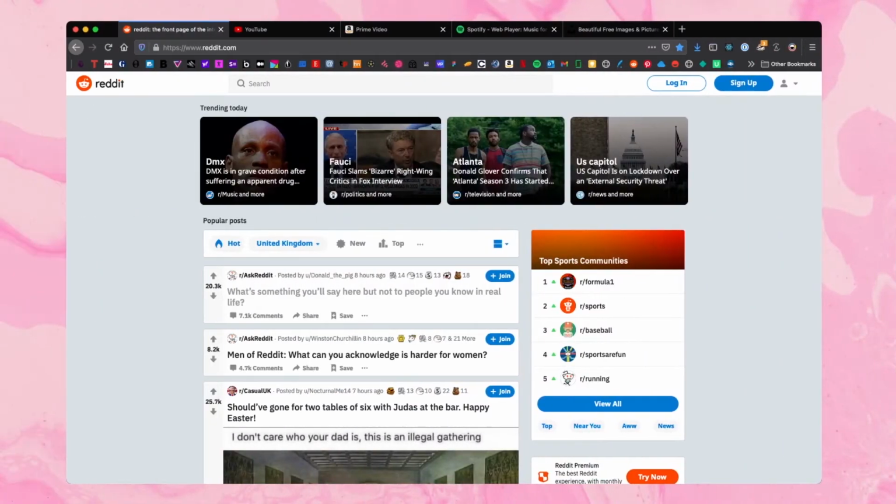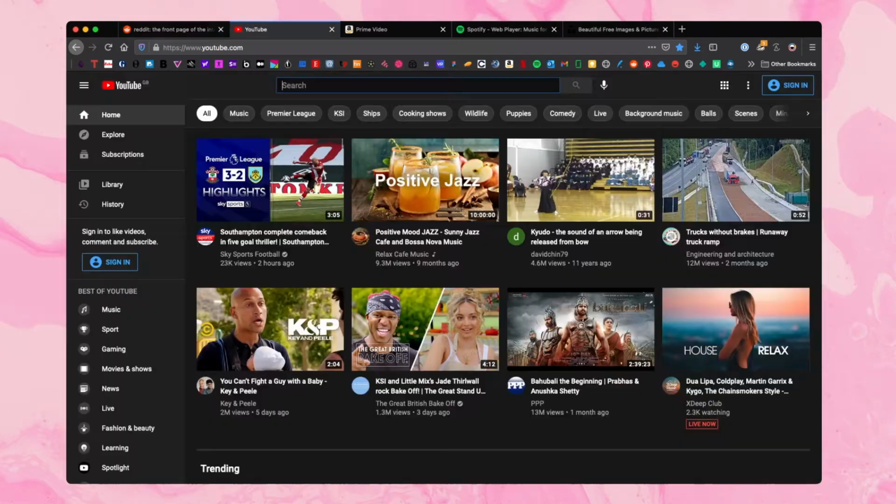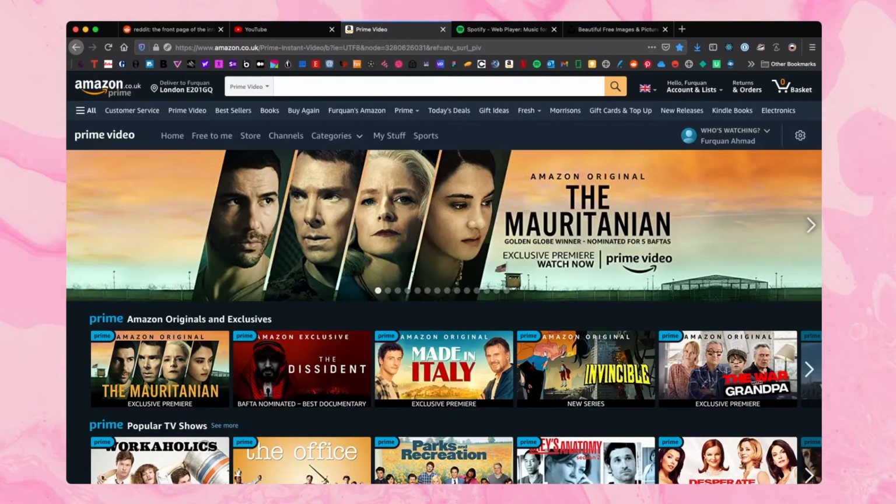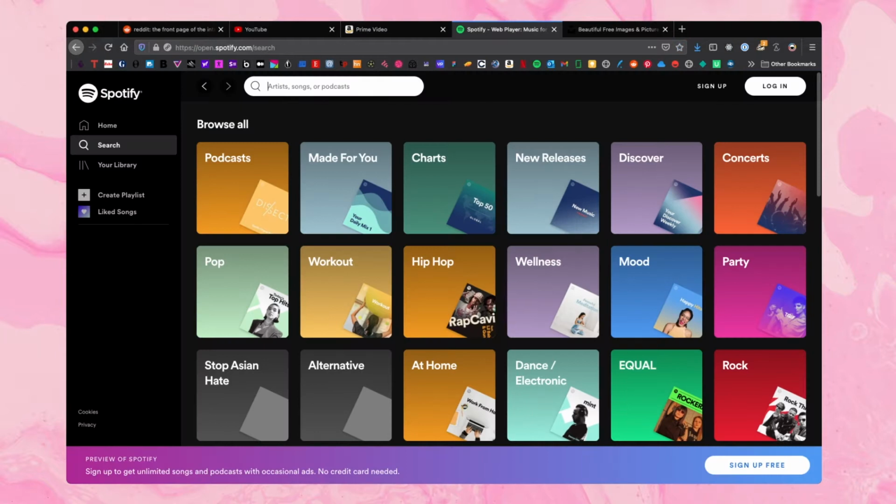Looking at Jacob's Law in more detail, users will expect your website to follow similar principles and work in the same way as other websites that they've been using. For example, a user expected to log into Reddit is looking to go to the top right. The same in YouTube, they put their sign in on the top right. Amazon Prime, you can manage your account on the nav bar at the top right. Spotify, again, sign up and log in at the top right.